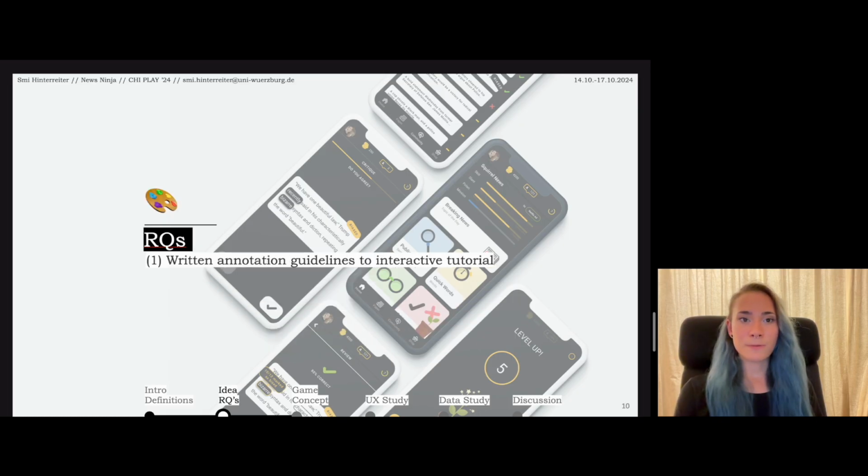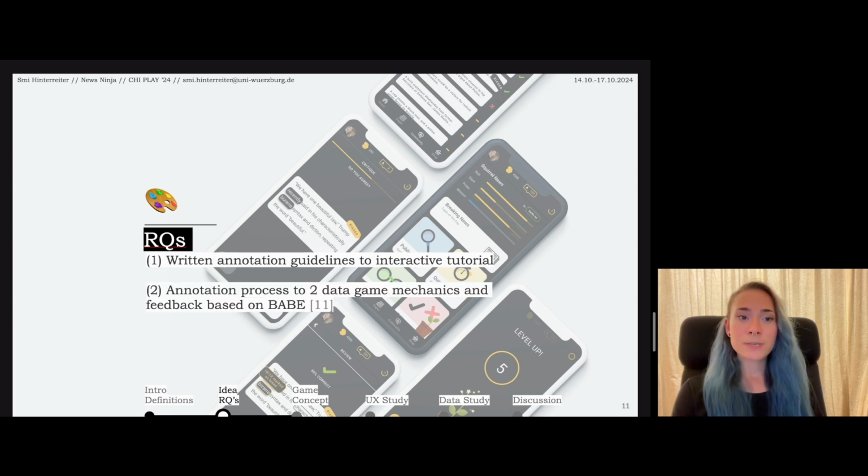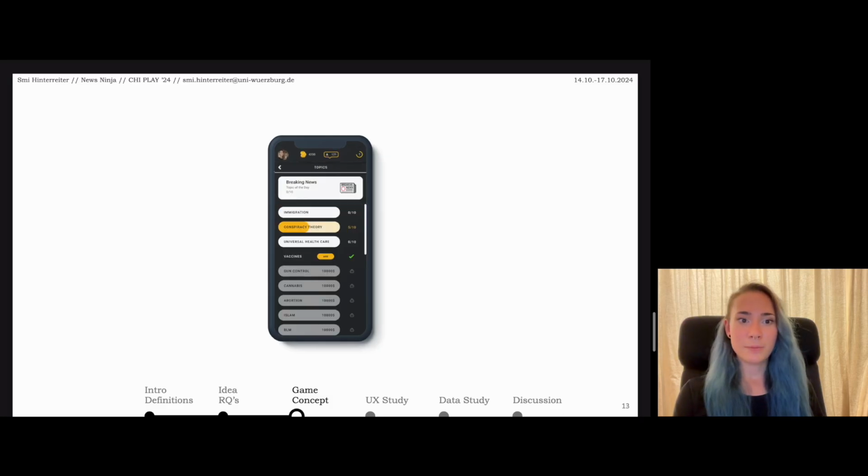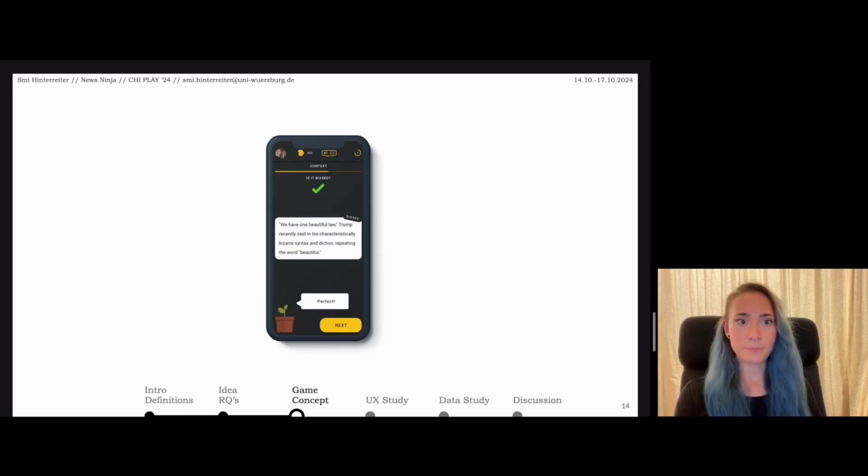To answer those, we first translated the written annotation guidelines into an interactive game tutorial, and we converted the annotation process to two data game mechanics and gave feedback based on the BAPE ground truth. Let me show you how this looked in the game. This is the home screen where players can choose out of the five different game modes. If they choose the context game mode, they first choose a topic they want to do, and they can unlock more topics later in the game. In the context game mode, they focus on the sentence level, so they see the sentence on a card here, and they can grab that card and swipe it to the right if they think it's biased, or to the left if they think it's not biased.